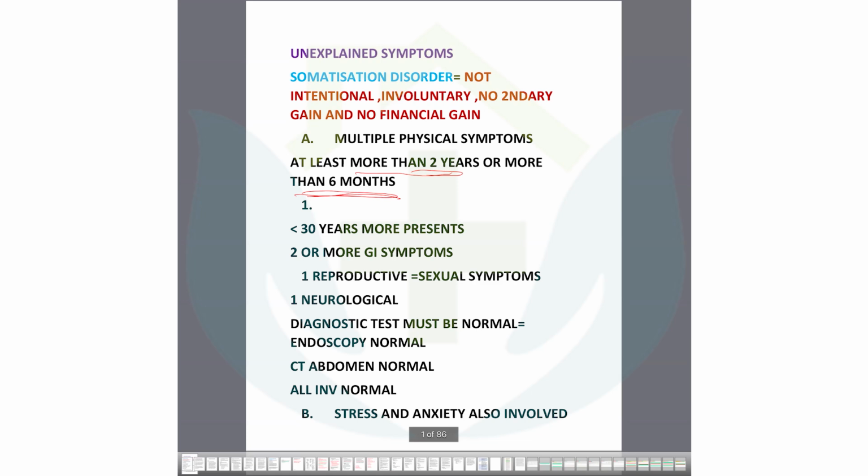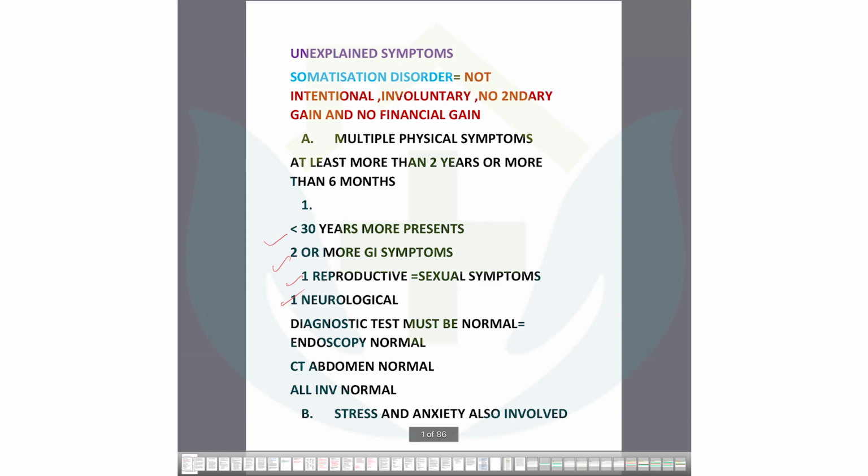Usually, somatization disorder occurs in younger people, not the elderly, less than 30 years. Nothing is absolute, but in a young patient there could be symptoms like two or more GI symptoms, one reproductive symptom like a sexual symptom, and one neurological symptom. These are not absolute, but they could be present.